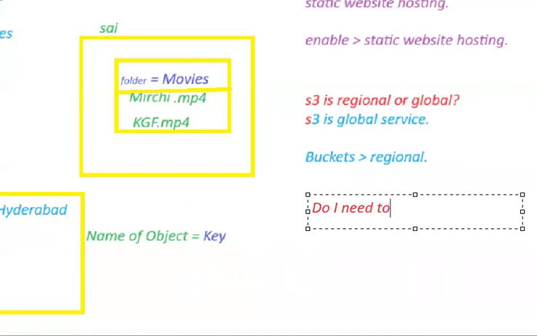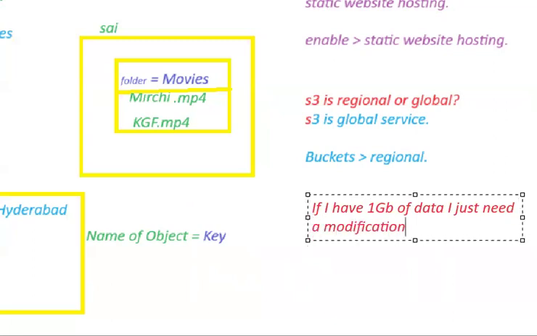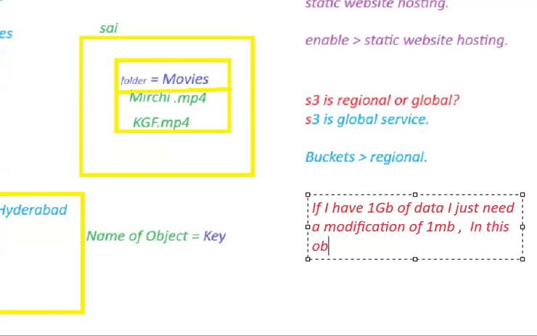If I have 1 GB of data and I just need a modification of 1 MB, then in this object based storage, do you modify only the required 1 MB of data, or do you need to modify the whole data?